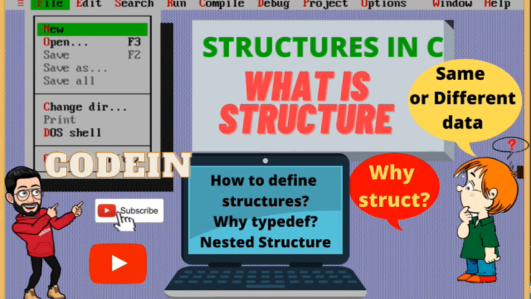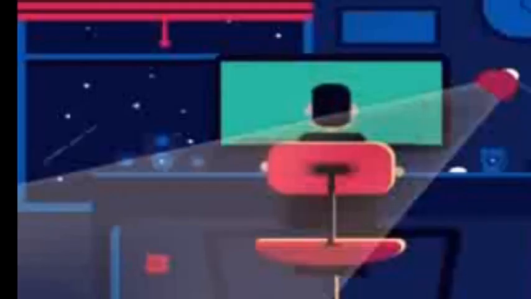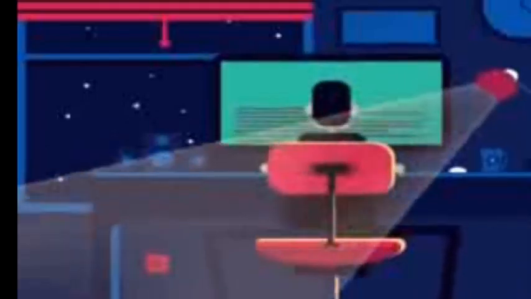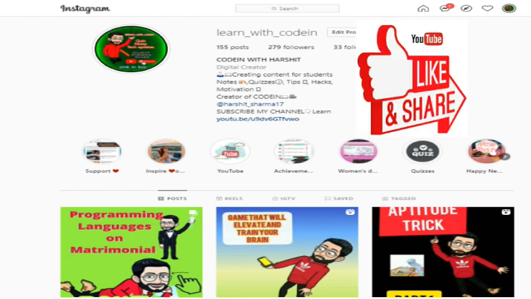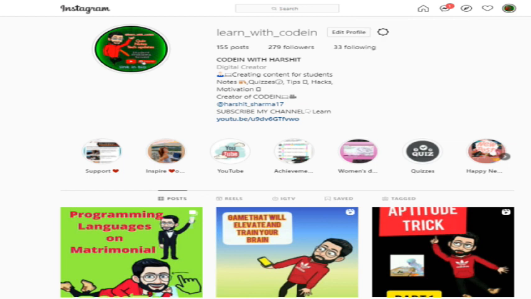So guys, I hope you must be clear about how we define a structure, how we reference a structure, what we mean by a structure, and how we can use a typedef statement to eliminate writing the struct keyword again and again, and we can define a structure by naming it previously. The objects are what we get when we define a structure and after that give names, like we were using p, c1, c2 and these kinds of objects in the program. So these were the ways through which we can declare it, access it, and assign values to the structure.